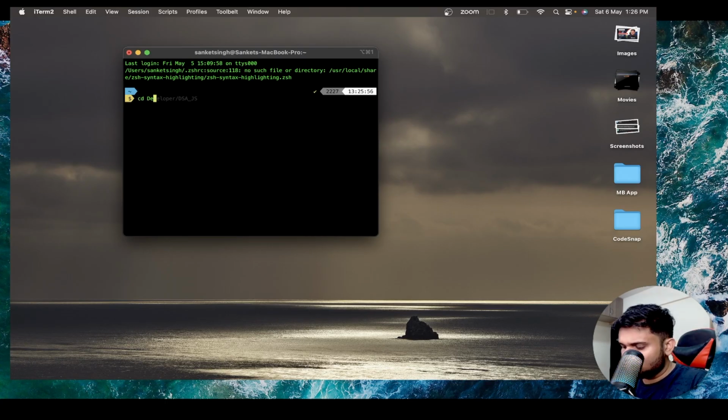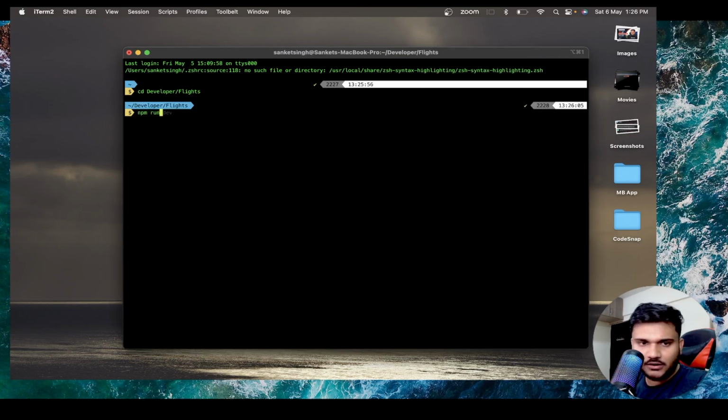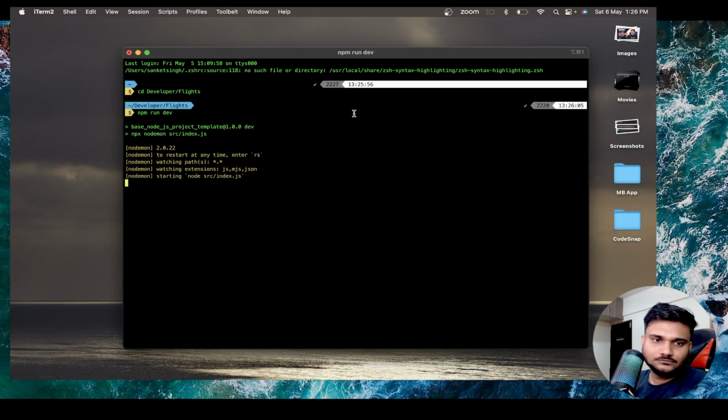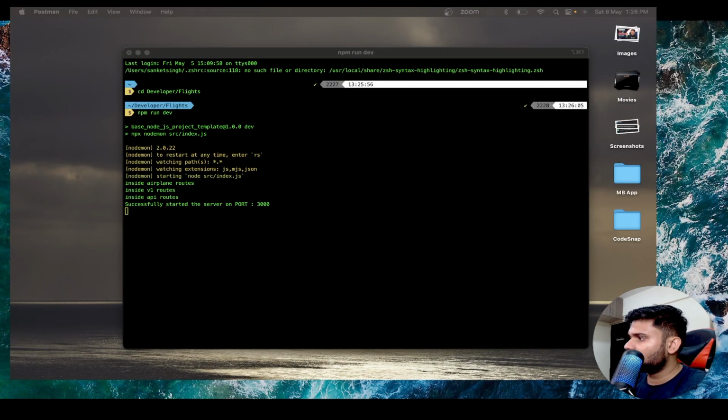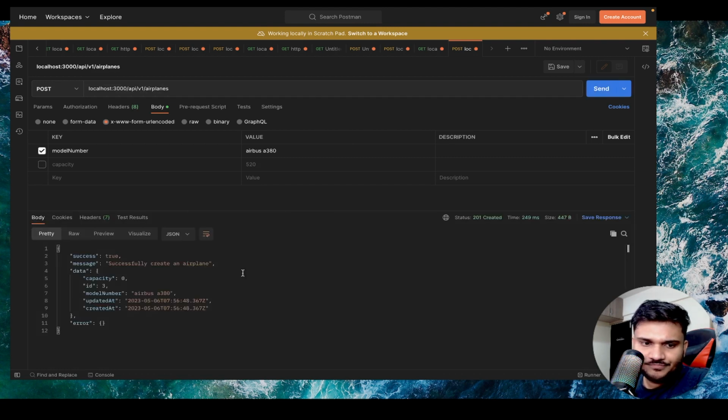Okay. So I'll go to this and I'll do npm run dev. Okay, so we are up, and I'll open Postman. Now, if you carefully see, let's say in this request, when we are creating airplanes, I don't send, let's say, capacity. Let's see what happens. If you send it, it created the airplane successfully.